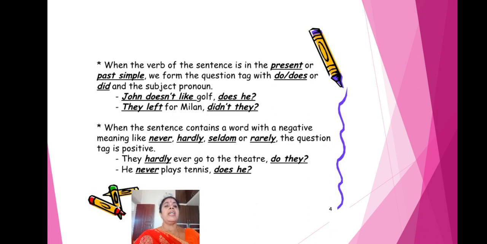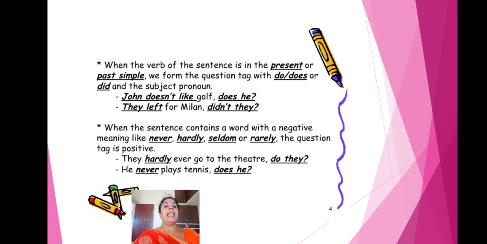Here, John does not like golf. John is a noun, and we have changed it into the pronoun he. Does is already given, so no need to scratch our head. This is a negative sentence, so the question tag has to be positive. That is why we have written: does he. They left for Milan.